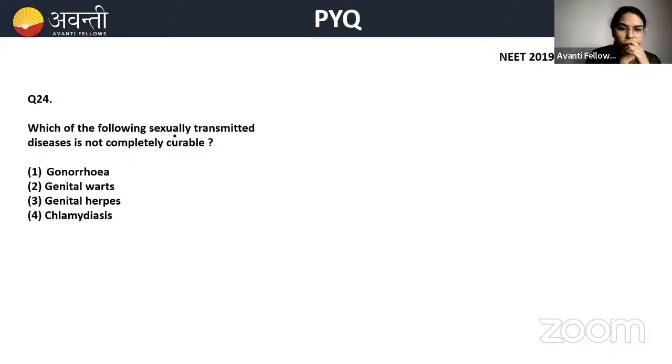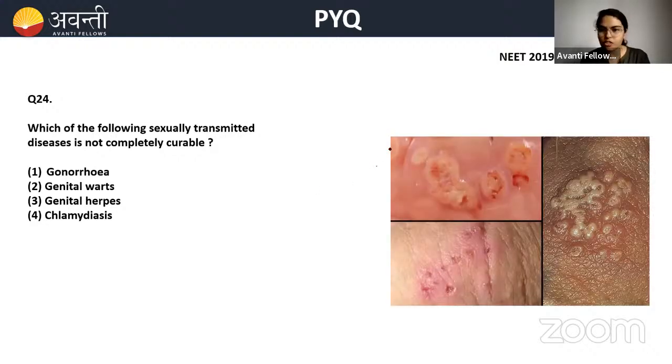Right. Which of the following sexually transmitted diseases is not completely curable? This is the last question. I'm not going to take further, but it is important. Please answer this question. Which is not completely curable? That is genital herpes. Okay, genital herpes is not completely curable. It's a viral disease. Whereas these can be curable.